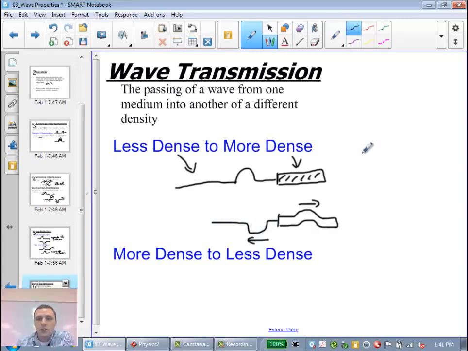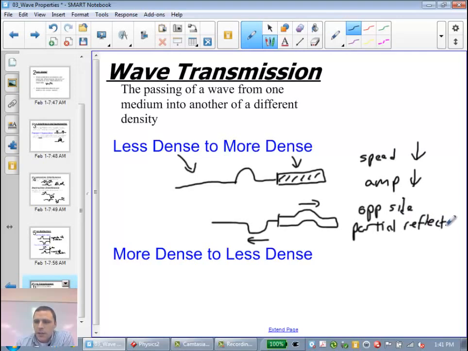So three things: the speed decreases, the amplitude decreases, and then there's an opposite side, I'll write partial reflection.